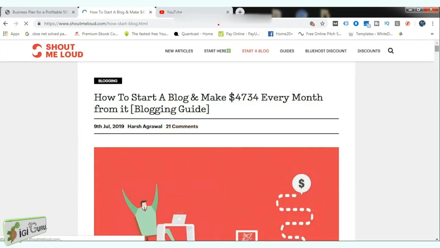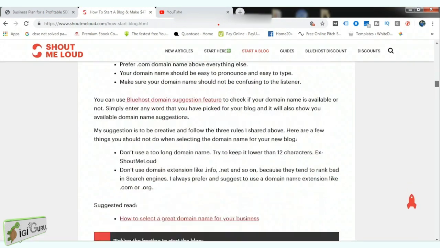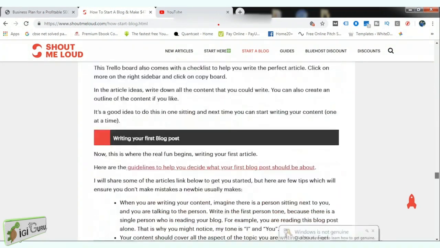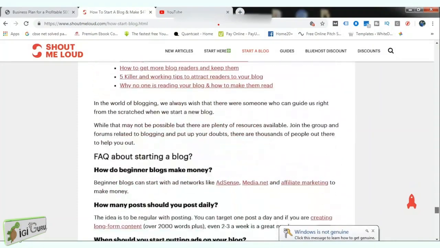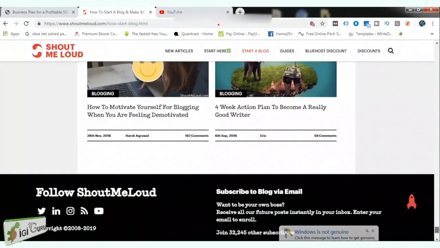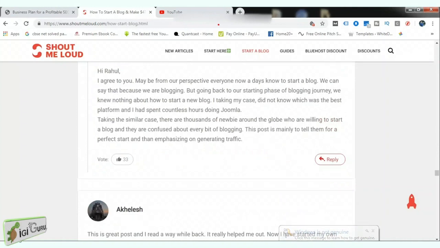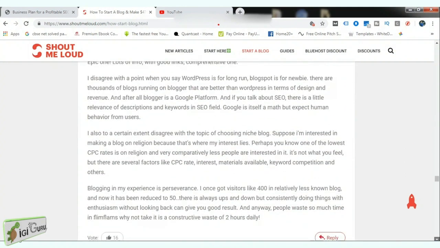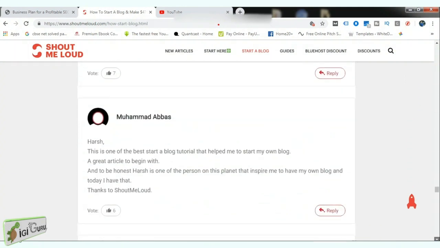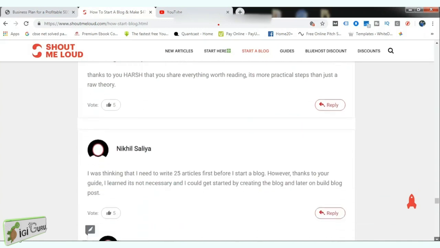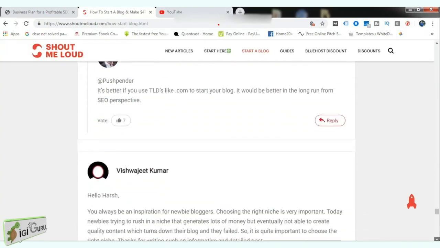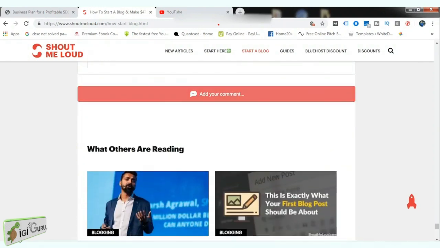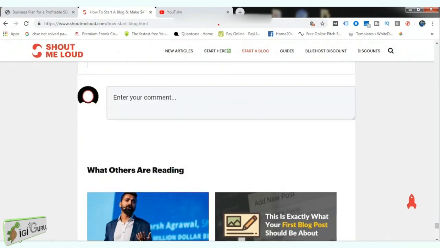Now you can see there are 21 comments present at the bottom of this blog. So we'll simply scroll down and look for the area. So here it is, the option to write a comment. We just need to look for the place from where we can enter our comments. Probably it must be at the bottom of the page. Yeah, so now I need to add a comment.